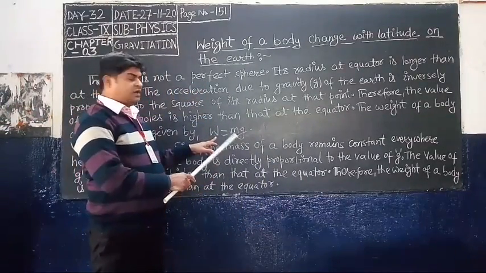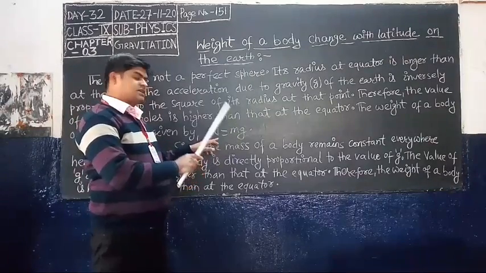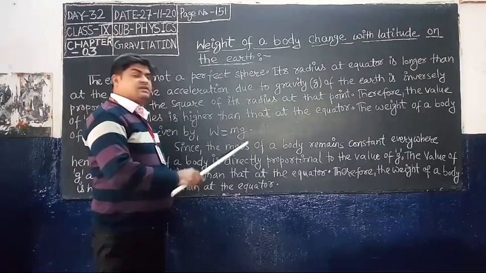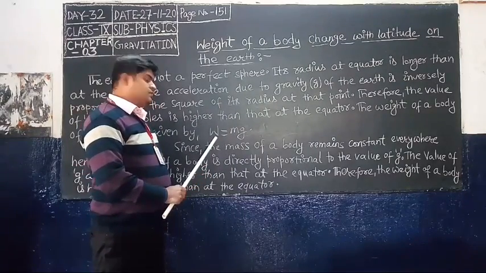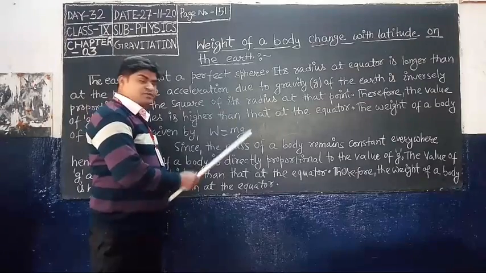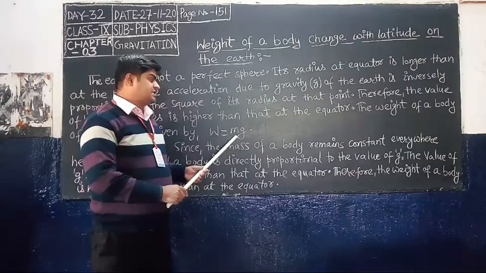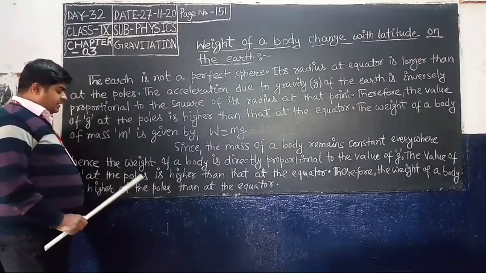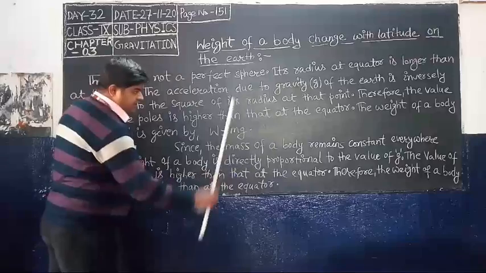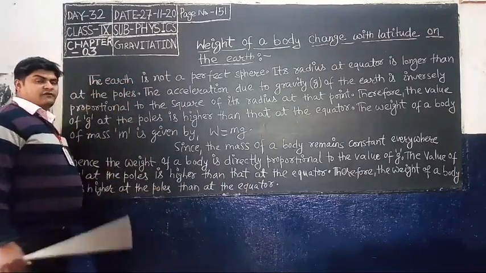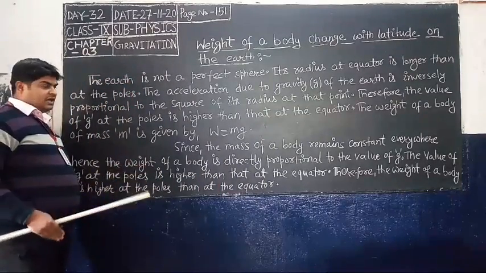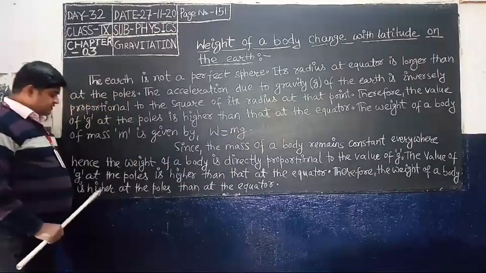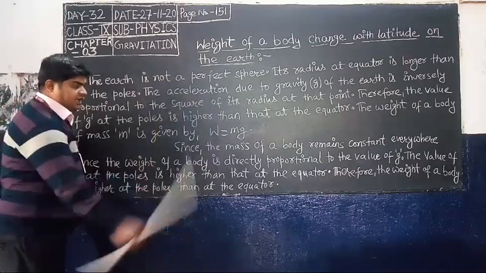The value of g at the poles is higher than at the equator. Therefore, the weight of a body is higher at the poles than at the equator.